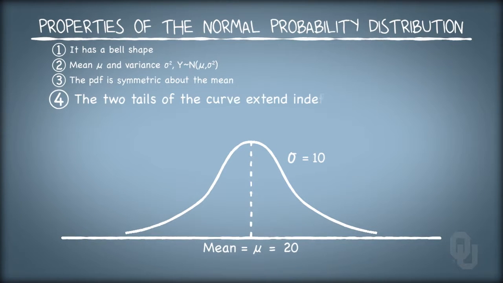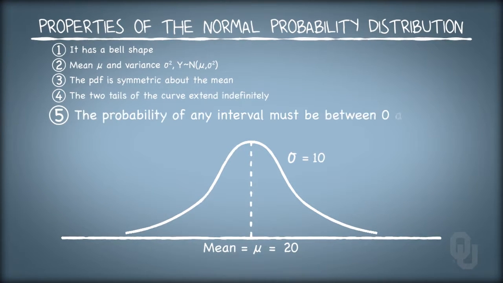The fourth property is that the two tails of the curve extend indefinitely. That is, the normal distribution assumes that very large and very small negative realizations of the random variable are possible, though with very low likelihoods. And finally, the two general properties of distributions of continuous random variables still hold. The probability of an interval between two values must be between 0 and 1, inclusive of 0 and 1, and the sum of all mutually exclusive and collectively exhaustive intervals must be 1.